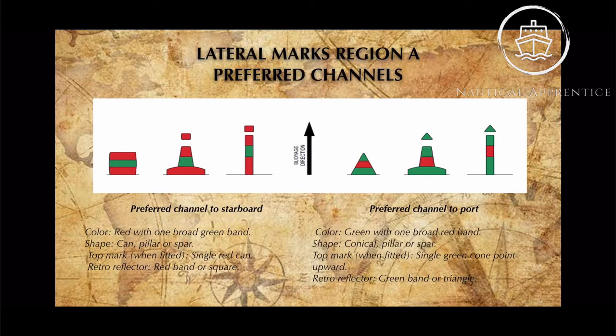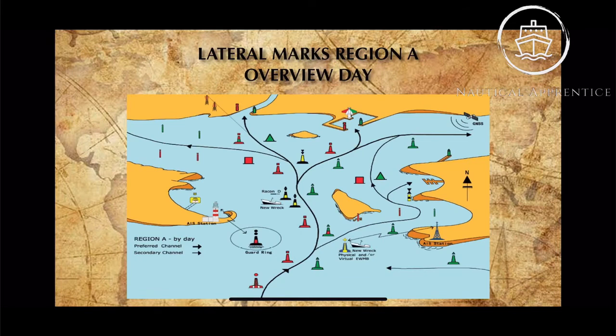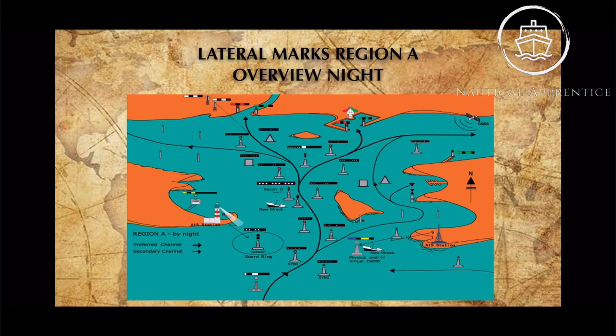The top mark is a single green cone pointing upward, and the retro tape will be a green band or triangle. And the lights will be, as I said earlier, composite group flashing 2+1. For the preferred channel to starboard it is red, and for the preferred channel to port it is green. This is an overview of region A for daytime and an overview of nighttime.